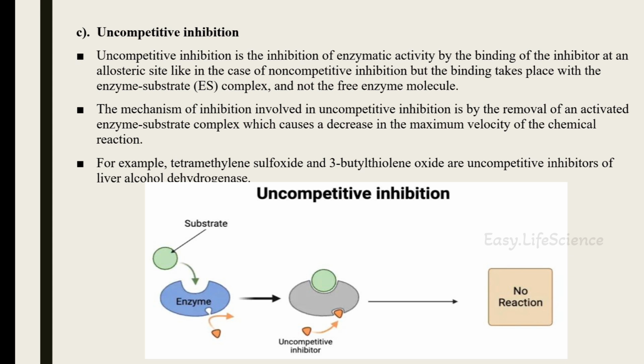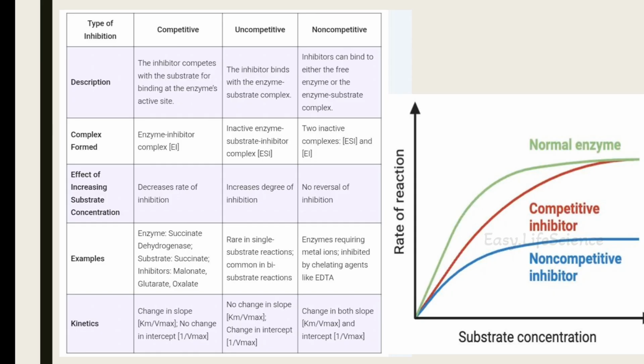For example, tetramethylene sulfoxide and 3-butylthiolane oxides are uncompetitive inhibitors of liver alcohol dehydrogenase. In the normal enzymatic reaction, the reaction velocity stays high as long as substrate and enzyme are available, but in the presence of inhibitors, the reaction rate gradually slows down. The reaction rate in non-competitive and uncompetitive types of inhibition is much lower as compared to competitive inhibition.